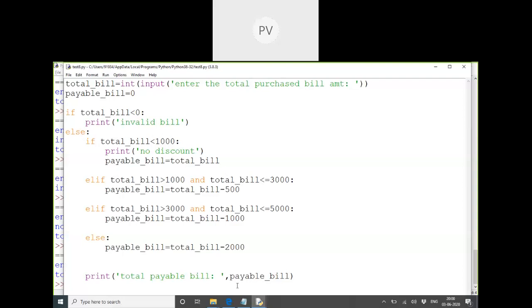Like, the first 100 units will be calculated with 50 paisa, the next 100 units with 70 paisa, and the next 100 units with 1 rupee. So if a person consumes 325 units, the first 100 will be calculated with 50 paisa, the second 100 with 75, and the third 100 units with 1 rupee. The next will be 2 rupees, a much higher rate. So it's not just units multiplied by 50 paisa, not like that. There is a calculation formula.